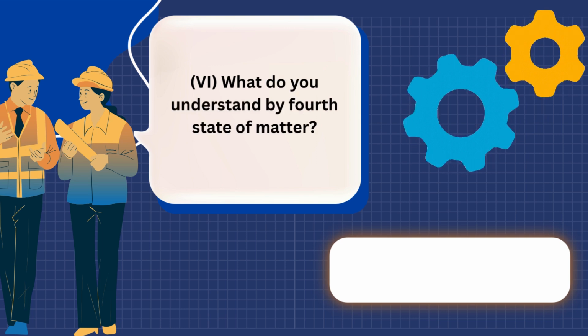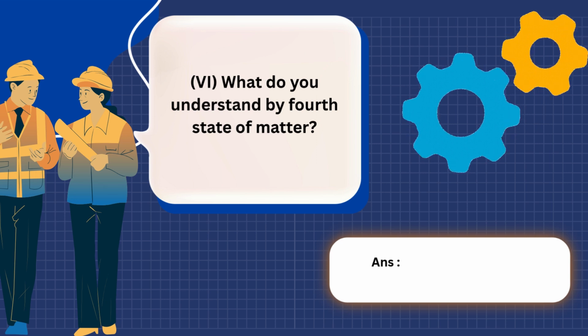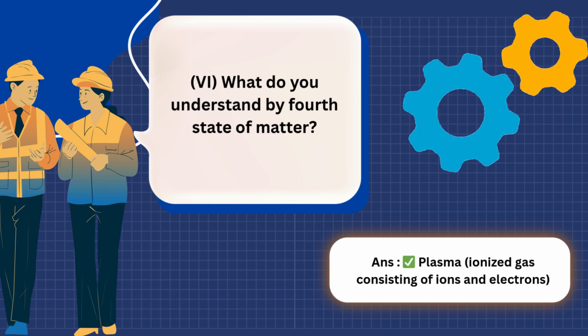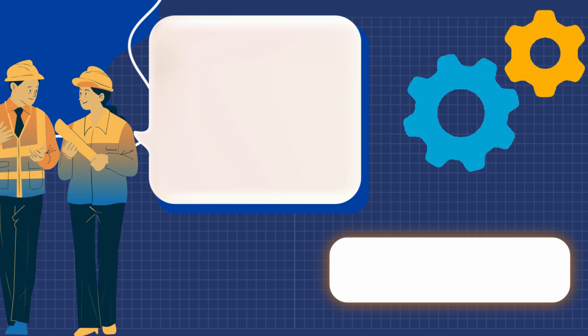6. What do you understand by fourth state of matter? Answer: plasma, ionized gas consisting of ions and electrons.